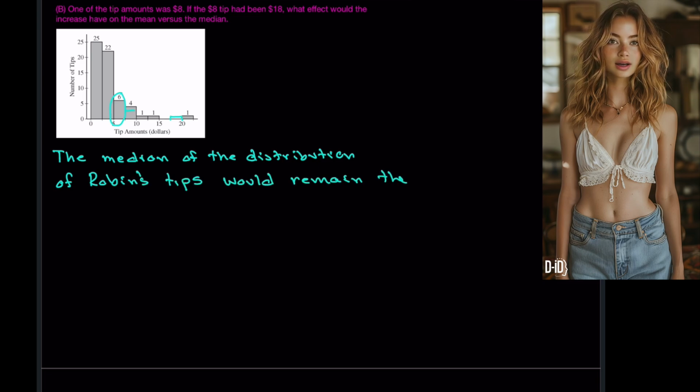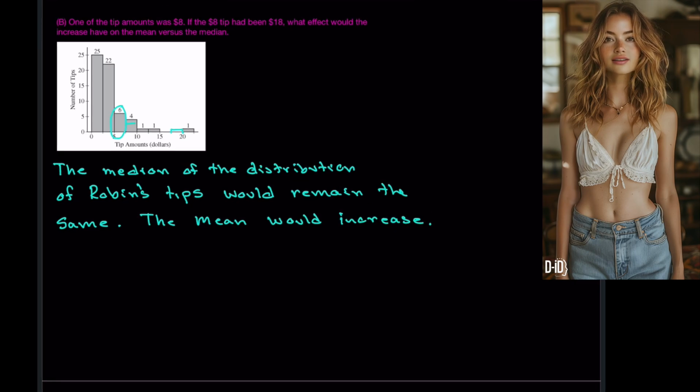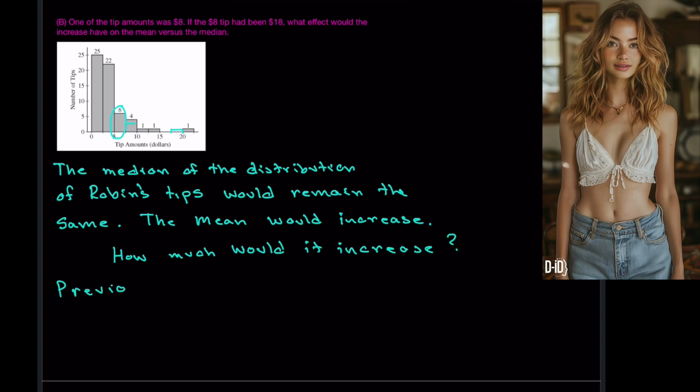The $8 tip is being replaced by a $18 tip, and both of those values are to the right of the initial median. The mean, however, would increase. Mean is not resistant to outliers or skew. So how much would the mean increase?